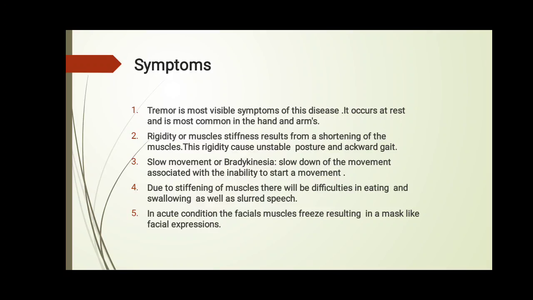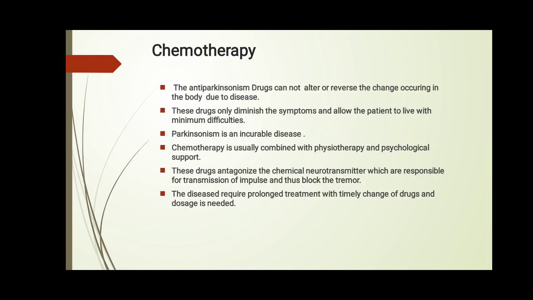Fourth, due to stiffening of muscle, there will be eating difficulties and slurred speech, or speaking difficulties. Then, fifth, in an acute condition of Parkinsonism disease, a mask-like facial expression results, which is a symptom of Parkinsonism disease. Next, chemotherapy.